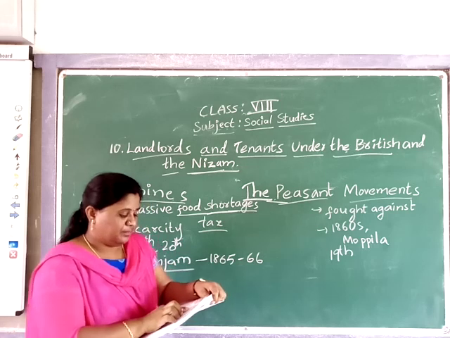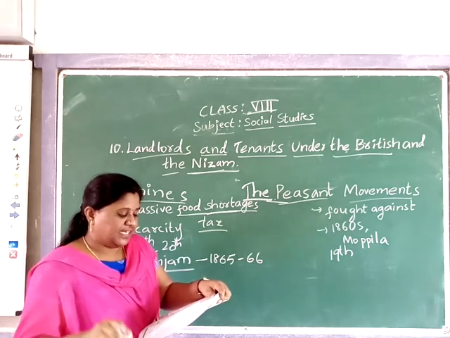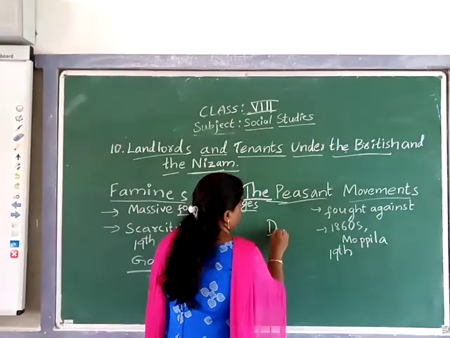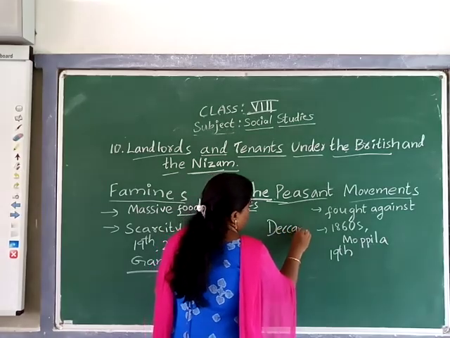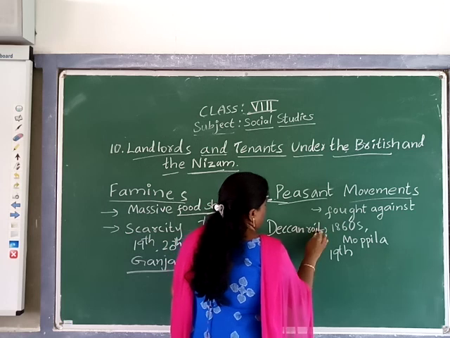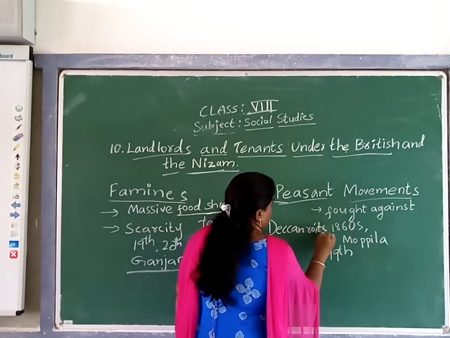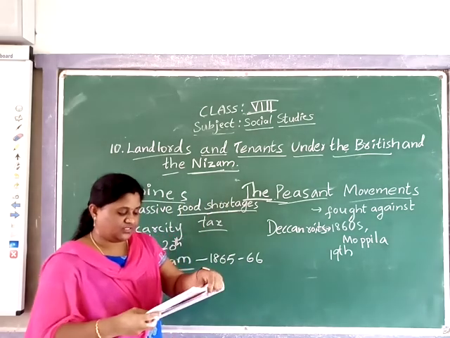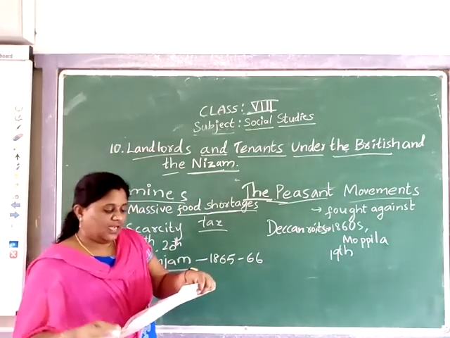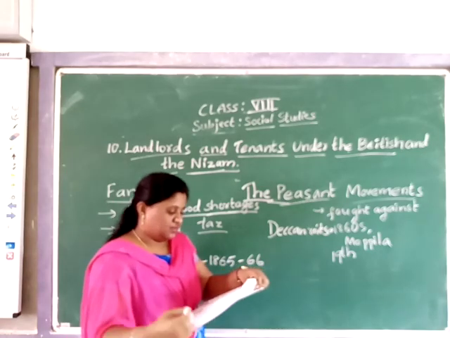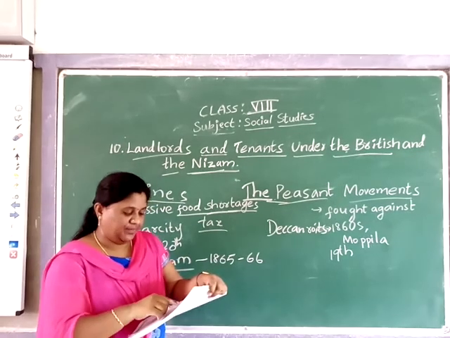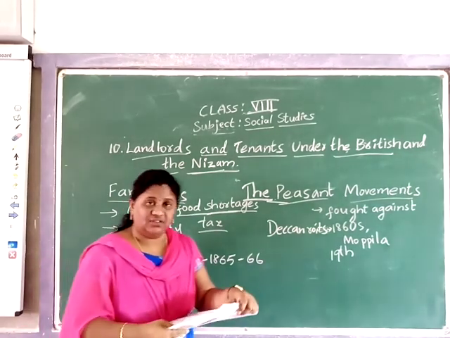The famous peasant movements were the Deccan Riots. Okay, the Deccan Riots. In which year? In the 1860s. Okay, and another one, Rampa rebellions and Mopilla agitations, which had taken organized forms.